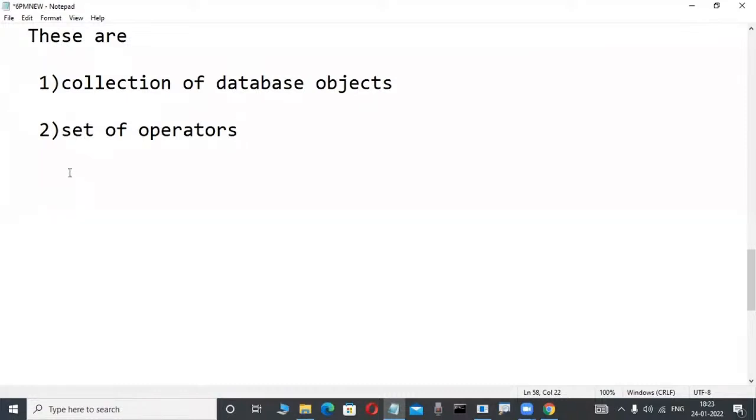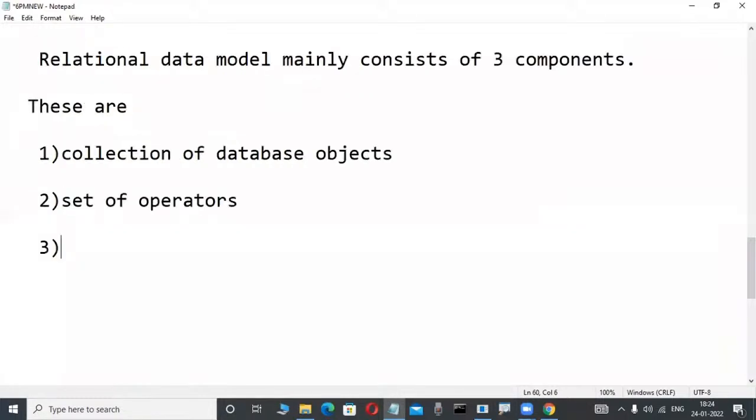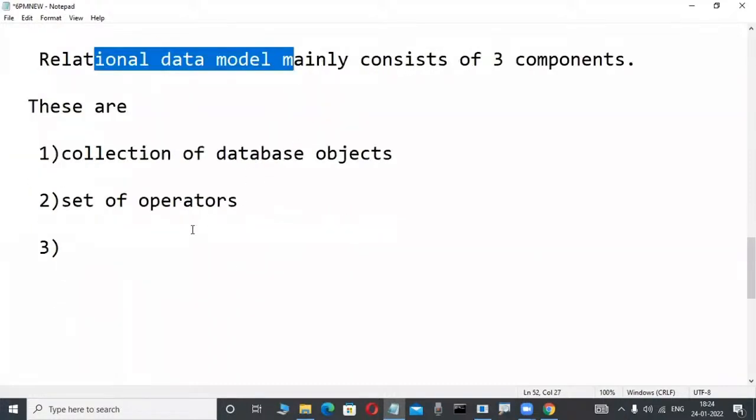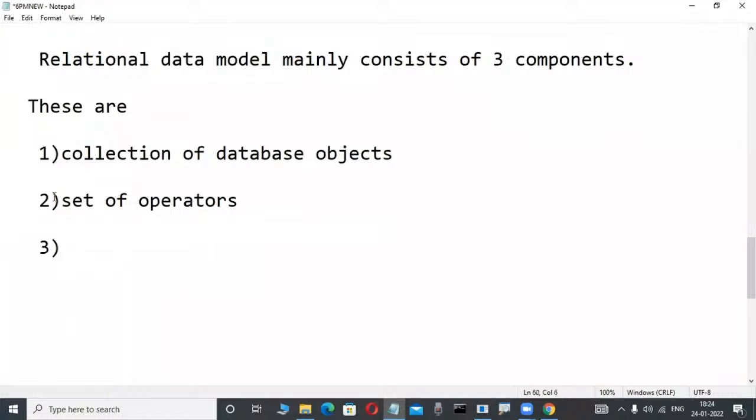That's easy. But the first two are very easy only. Another one is there, and that is a key concept. Everyone knows the database objects. Even if you are a first time newcomer, you have an idea of a table. Set of operators is also understandable by everyone, like equal to, less than. But unfortunately the third one is most powerful. This is a key concept, and so many people don't know it. Where learners or experienced persons face difficulty, or in interviews, only the third point is important. These two are easy. This third point is most powerful.